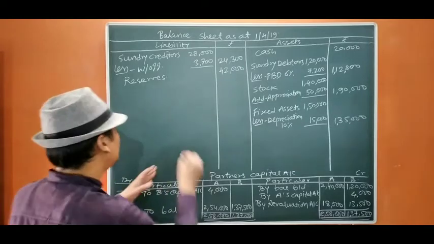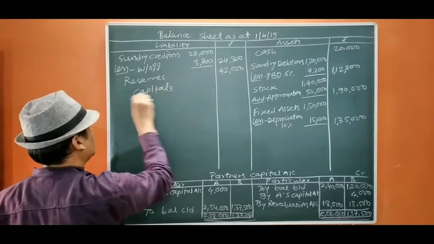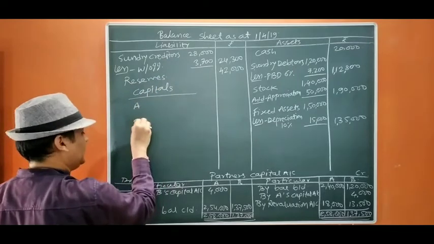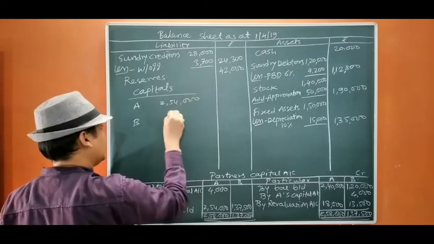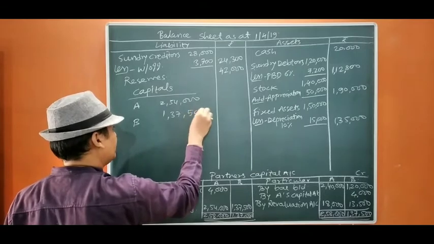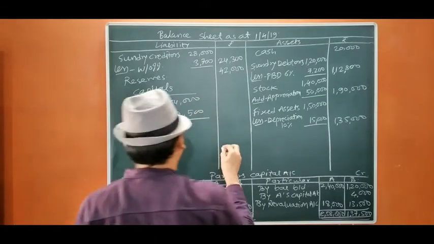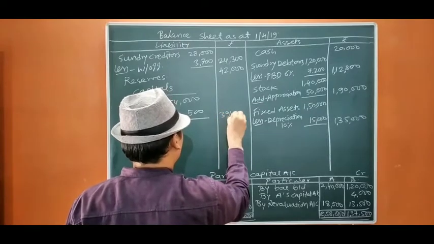We are going to transfer to liability side, that is capital. A's capital was 2,54,000, whereas B's capital will be 1,37,500. So the total will be 3,91,500.